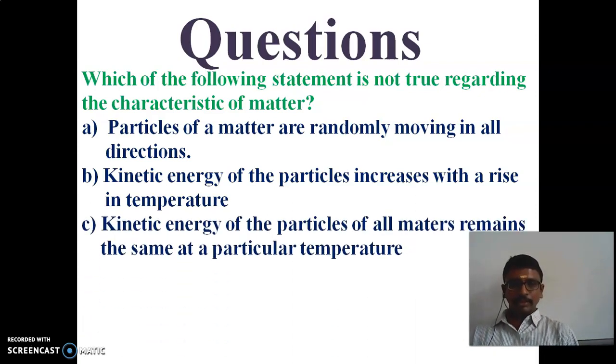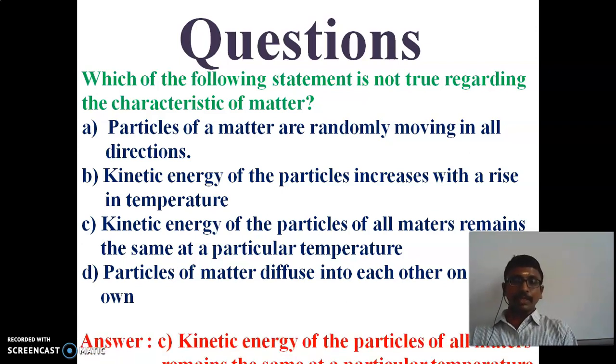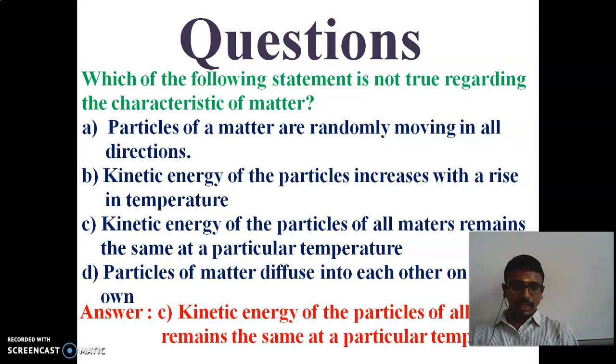Third, kinetic energy of the particles of all matter remains the same at a particular temperature. And fourth, particles of matter diffuse into each other on their own. So here which statement is not true? It is C, because the kinetic energy of the particles of all matter will be different at a particular temperature. So the answer for that is